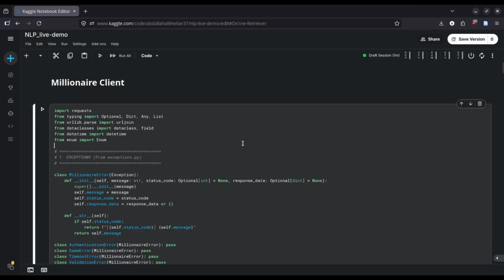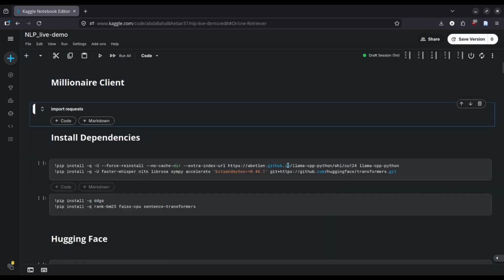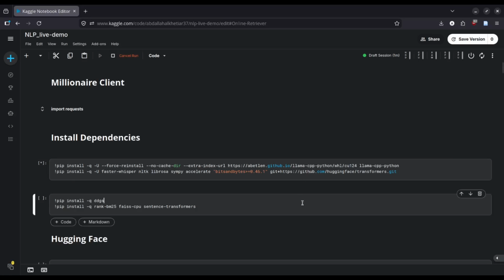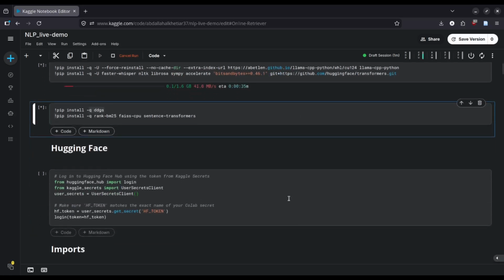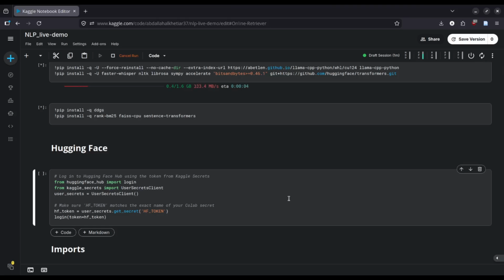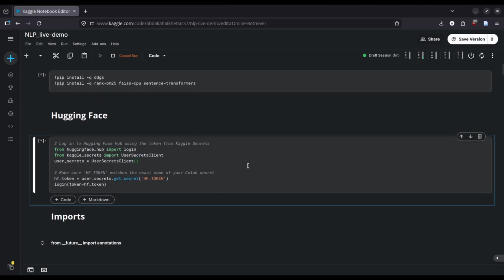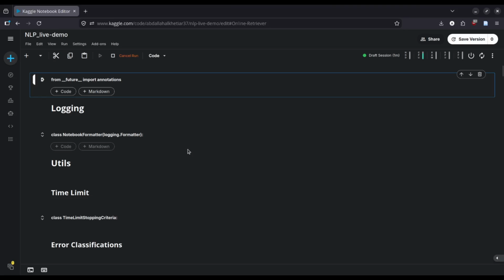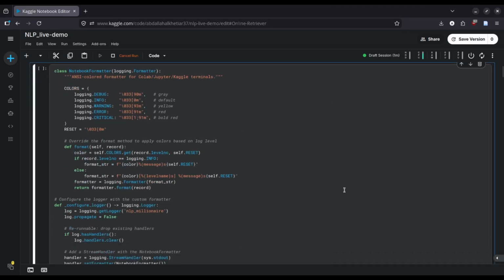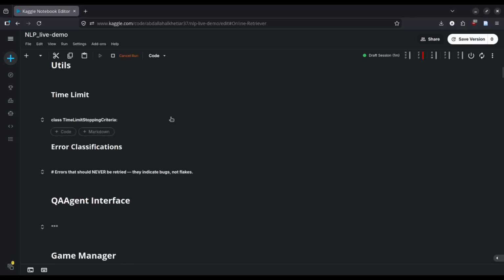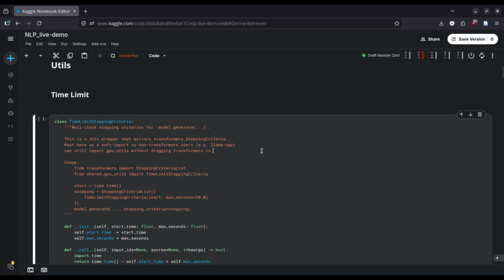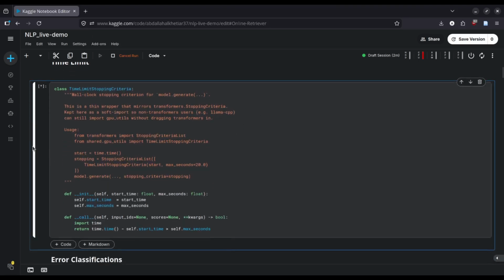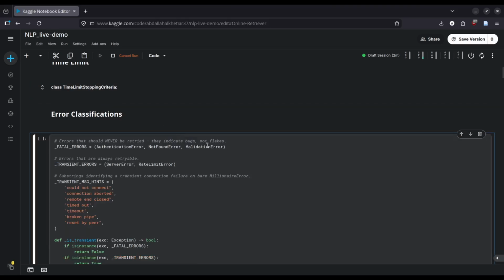Here we have a few dependencies that are necessary for both the framework that we're going to use and for RAG and speech and audio modules. The usual Hugging Face logging, and then a few imports. The logging part is just responsible for formatting the output. We have also some utilities. I'm not going to explain them in depth since they're not the main part of our pipeline.